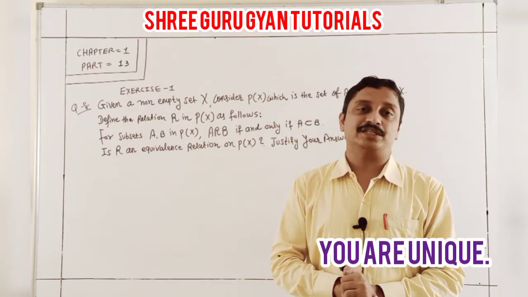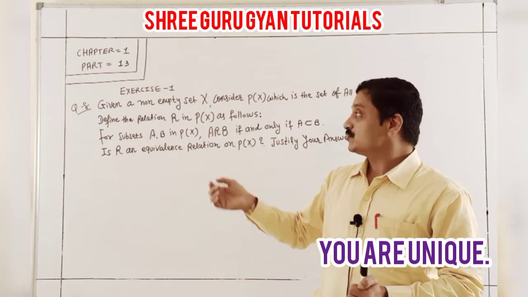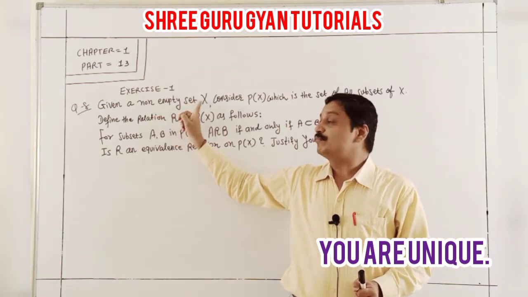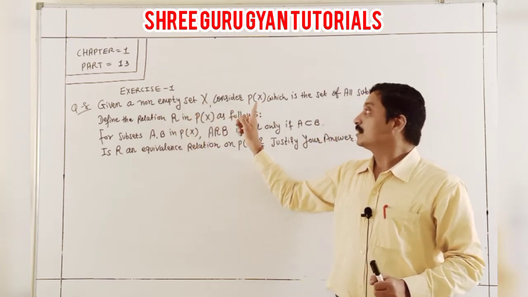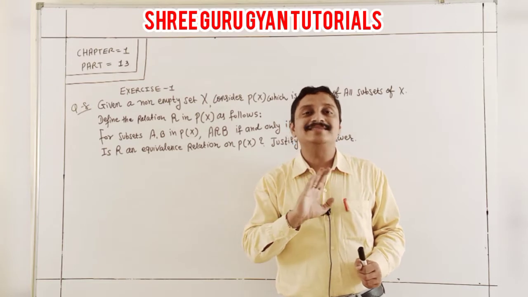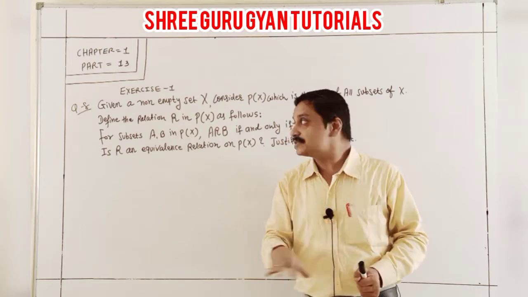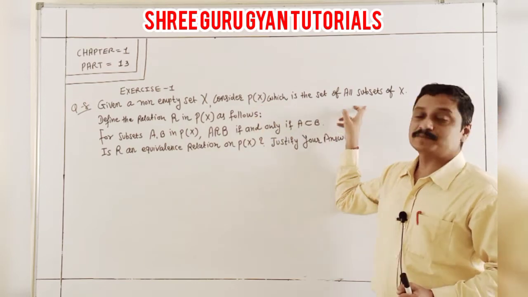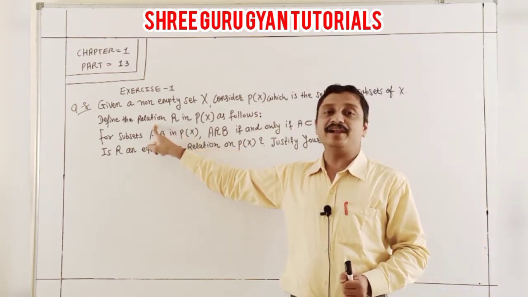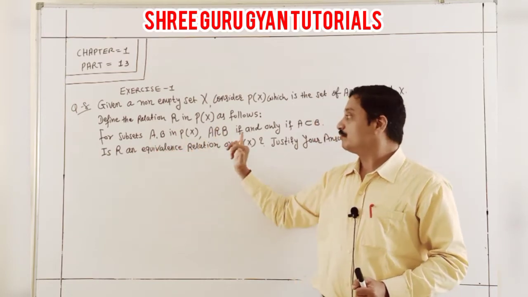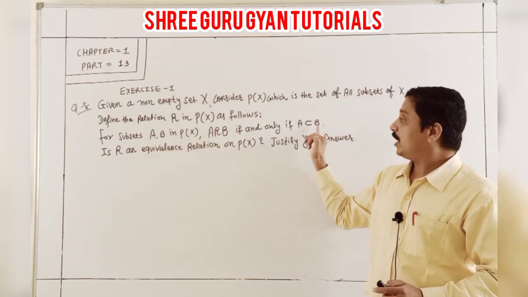Remaining questions in the exercise 181. Question: for a non-empty set X, consider P(X), the power set of all subsets of X, and define a relation R where A R B if and only if A is a subset of B. Non-empty set means it is not a null set; it has some elements.